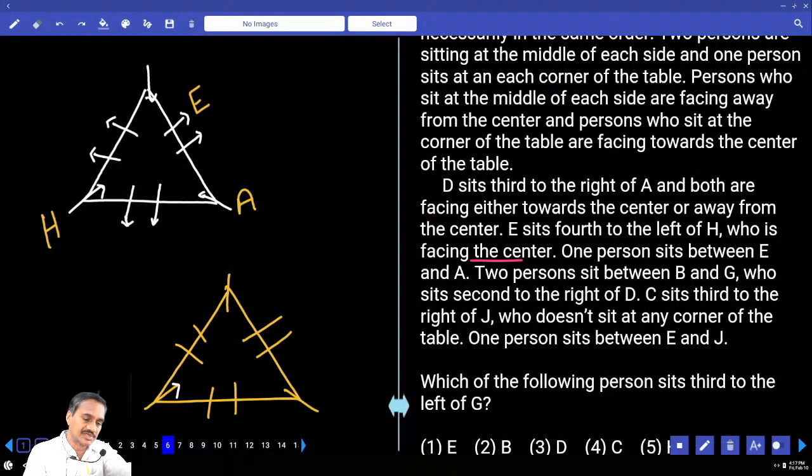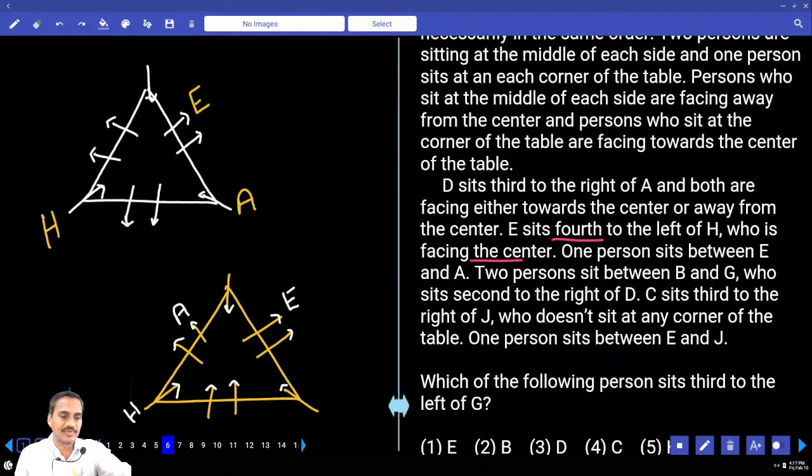Now here the persons at the corners are facing towards the center, and those at the middles are facing away from the center. In the first case we have taken H at this place. Then if H is here and E is here, 2 persons between E and A would be here. But there is 1 person between E and A, so A must be at this place. Clear? Then E sits fourth to the left of H, 1 person between E and A, and 2 persons between B and G.